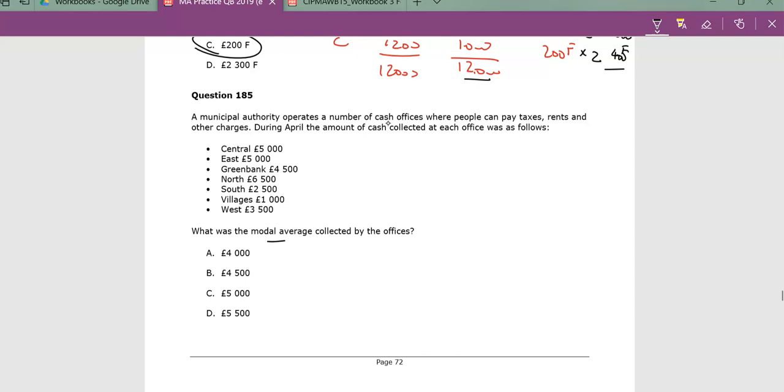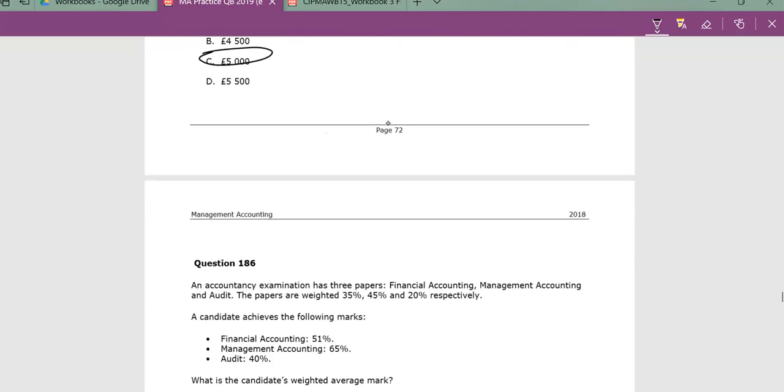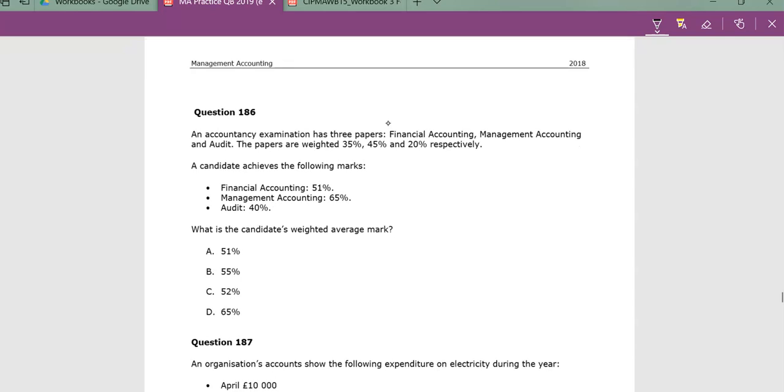So you could argue that that's a fair average to work with, as long as at least you know which one occurs the most. And in this case, if you look through all the figures, the one that occurs the most is 5,000. It appears twice. So the answer is C. Again, of course, this is revision, so you're already looking at this before you come here.